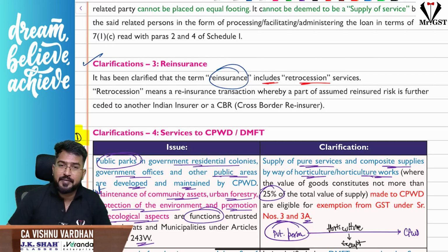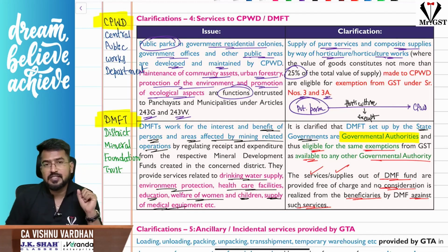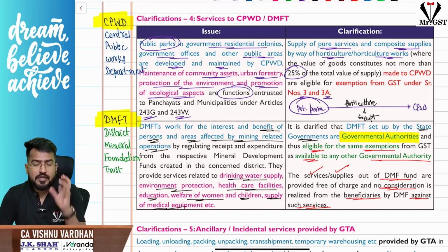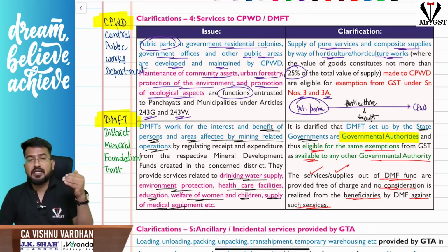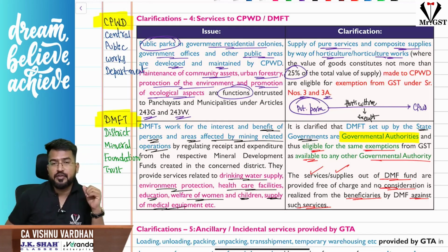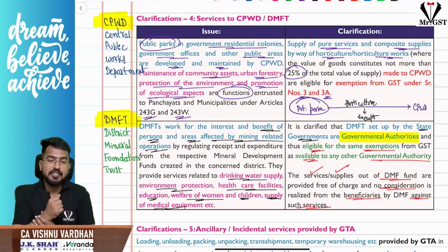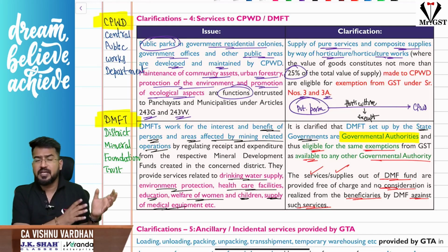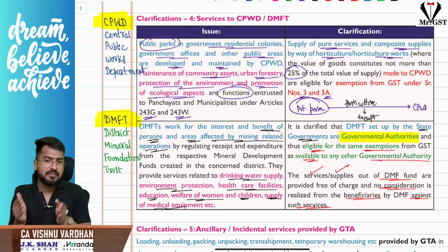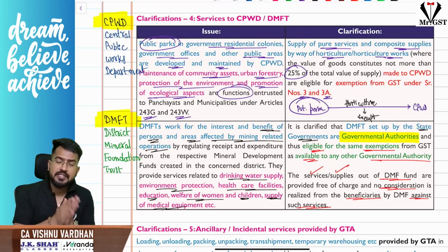Just remember that. So the next one, there is something called the Central Public Works Department, which has the responsibility of maintaining the public parks in the government residential areas, near government offices and public areas, all that. For them, any private person providing services by maintaining these public parks, maybe purely 100% service or 75% service and 25% goods like a composite supply, that is exempt under GST.